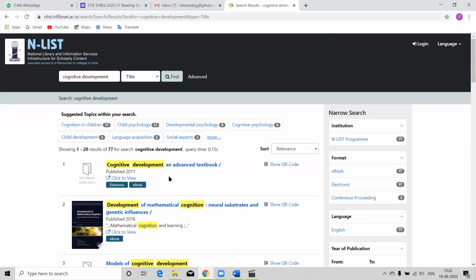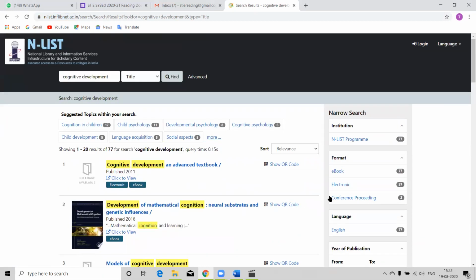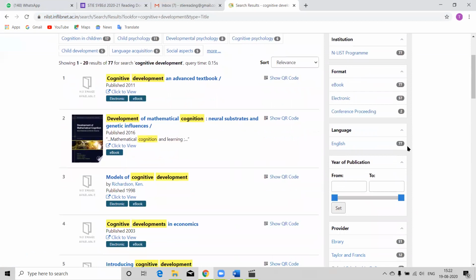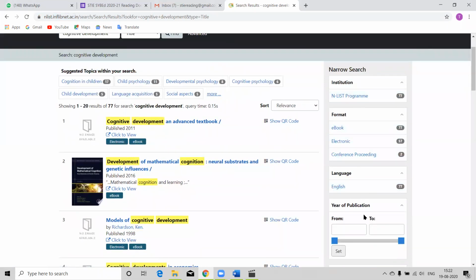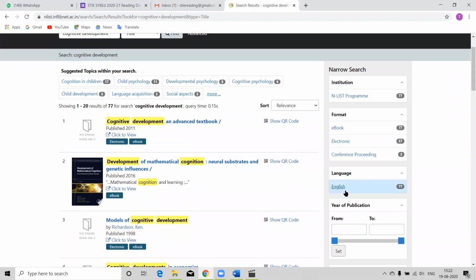It is already sorted by relevance, so the most relevant items are listed first. Now, I don't want to go through all 77, so I have to narrow down my search to get more relevant articles. Towards the right-hand side, all these are filters using which you can filter your search.